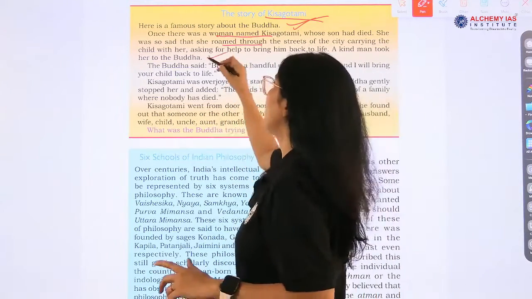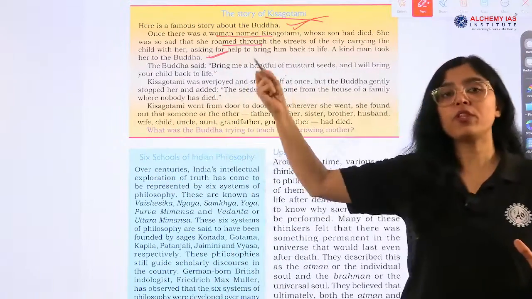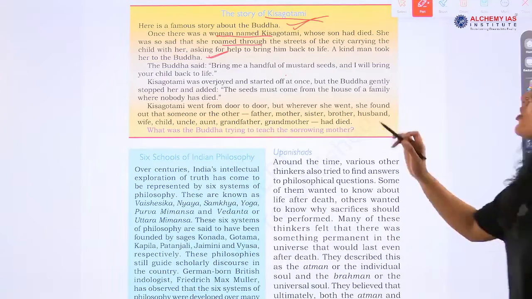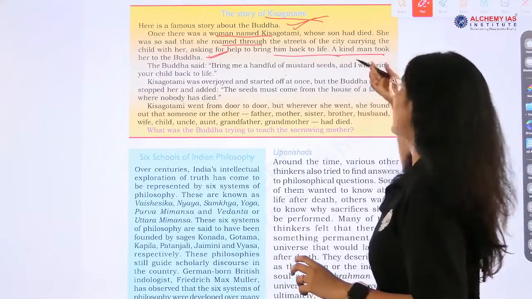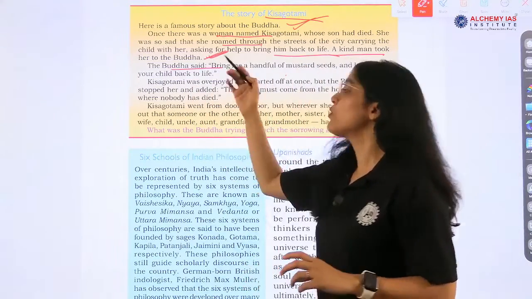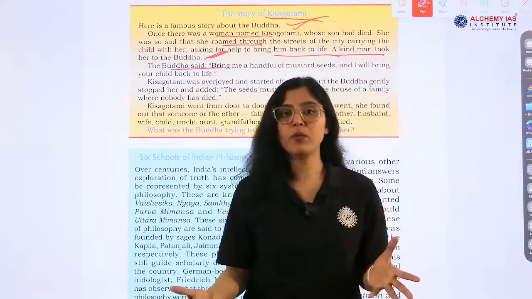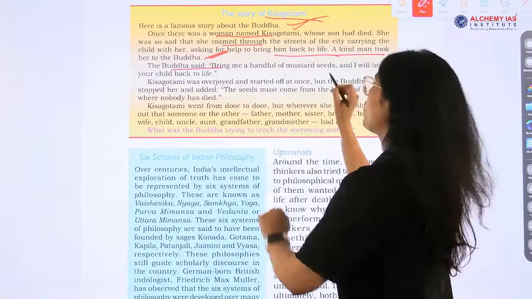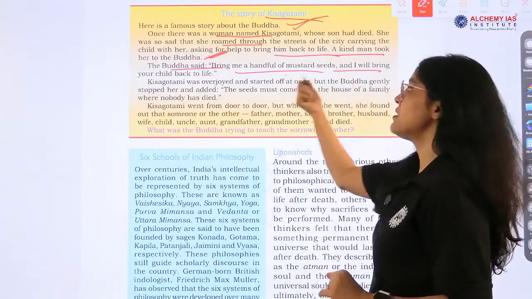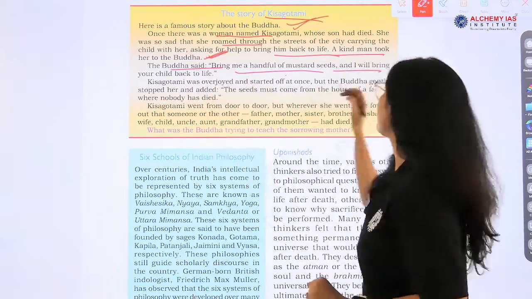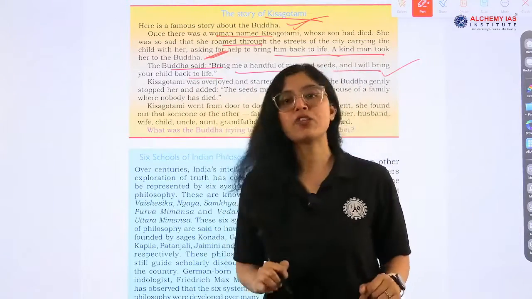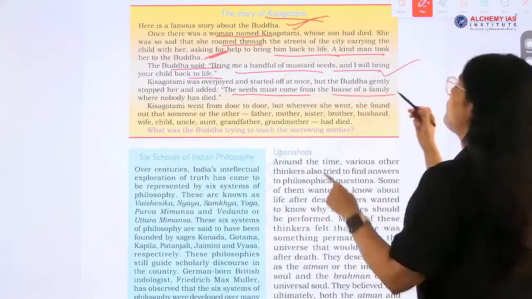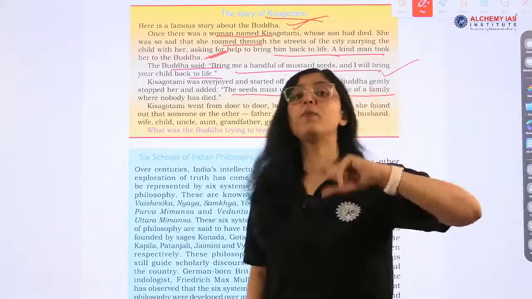So one man took her to Buddha. A kind man took her to the Buddha, and Buddha said, okay, I'll solve your problem, I'll bring back your son. But first you have to do one thing. You have to bring a handful of mustard seeds, okay, and I will bring your child back to life. But one condition was there, that the seeds must come from the house of a family where nobody has died.